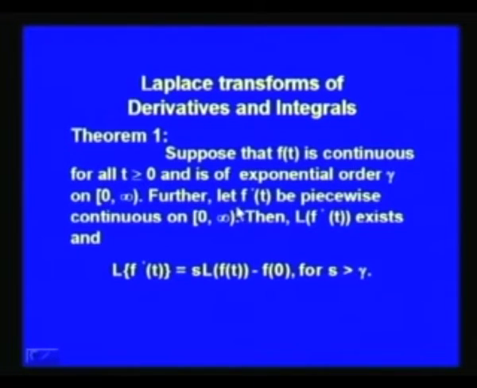Further, let f dash t be piecewise continuous on the interval 0 infinity, then the Laplace transform of f dash t exists and we have L of f dash t equal to s times L f t minus f 0 for all s greater than gamma.